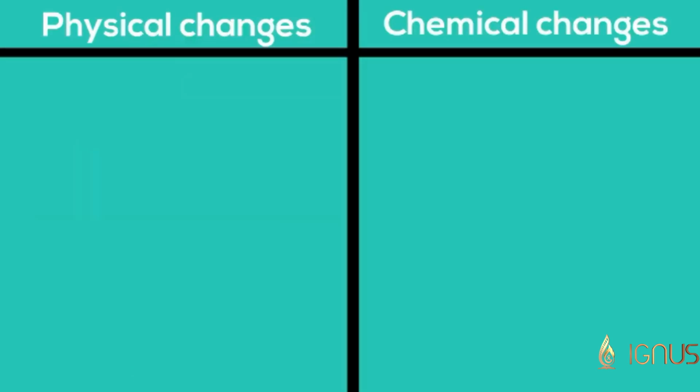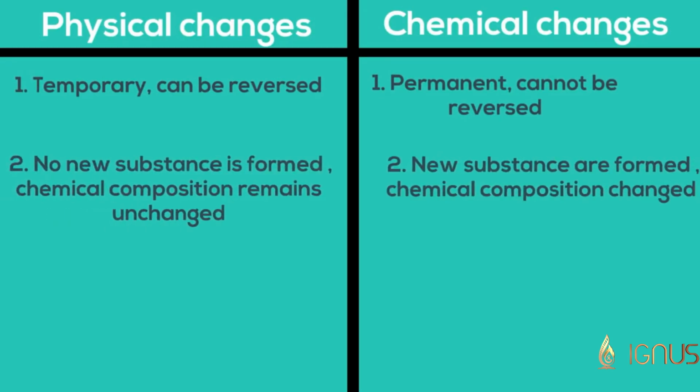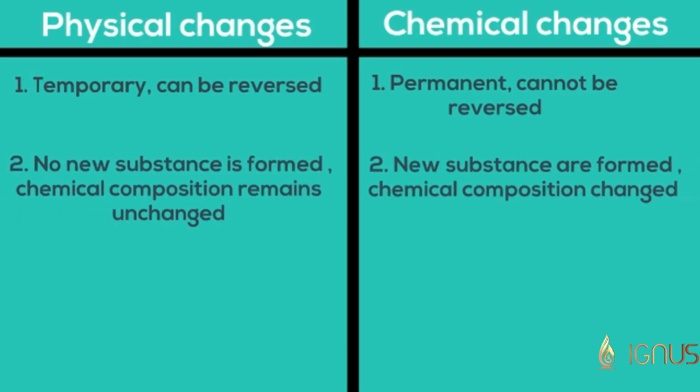The following are the main differences between physical and chemical changes. Physical changes can usually be reversed. Chemical changes cannot be reversed. No new substance is formed in a physical change, but in a chemical change, a new substance is formed.